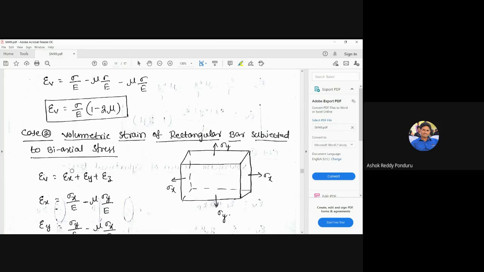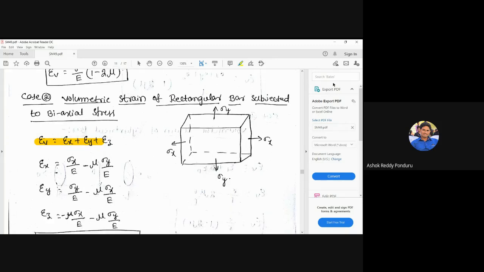Volumetric strain is equal to epsilon x plus epsilon y plus epsilon z. But epsilon x is different when compared to the previous case, and the epsilon y expression is also different when compared to the previous case. Now we can observe here.